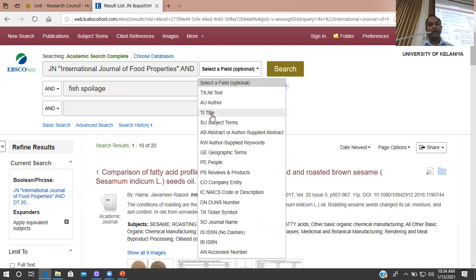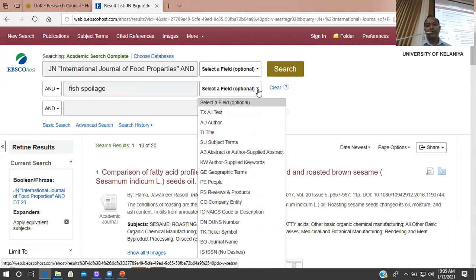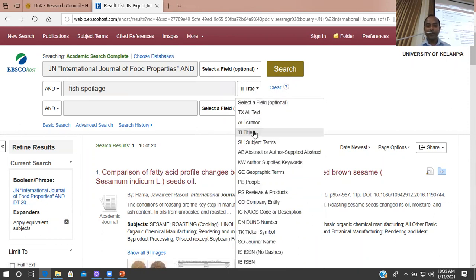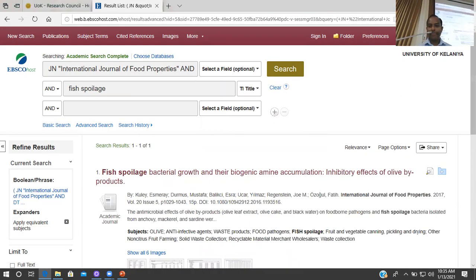For example, here I have selected, since it was automatically selected as this particular journal, otherwise you just select the title and then type the title of the journal, and then you give another search parameter and set it as, say, title of the article, so that we can search for a specific search term like this.